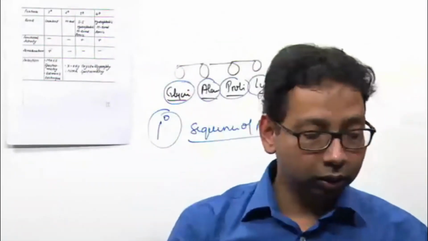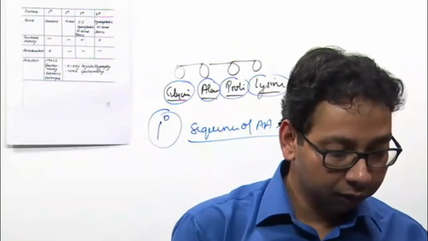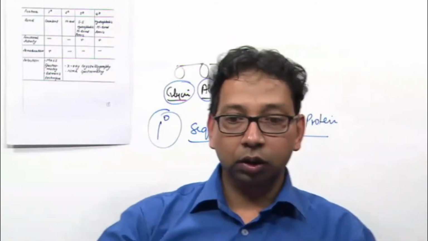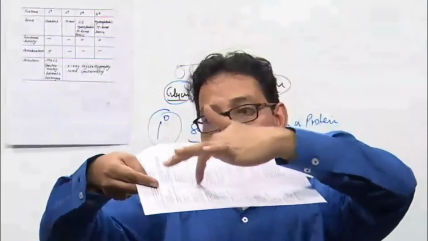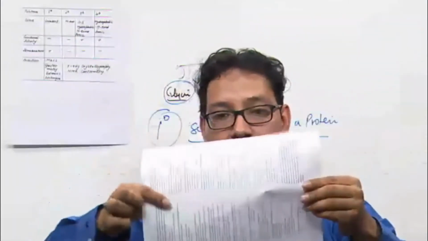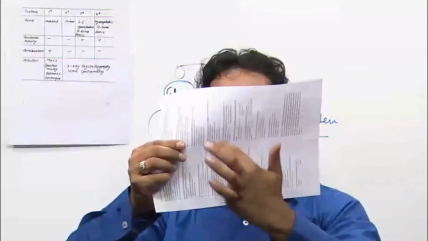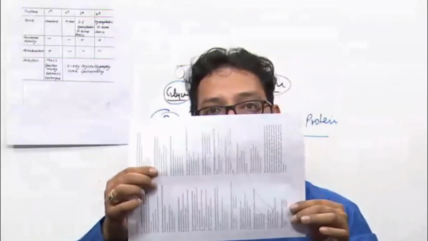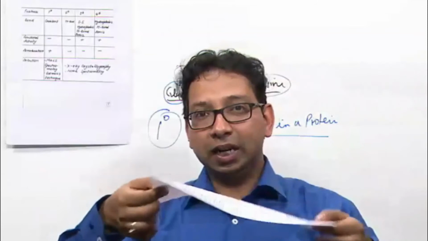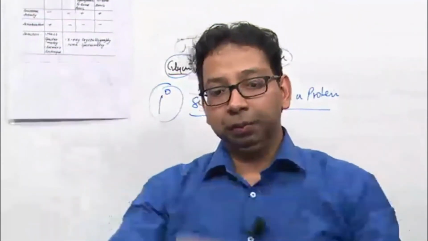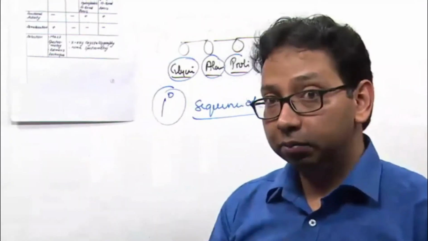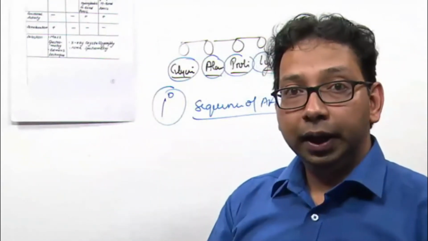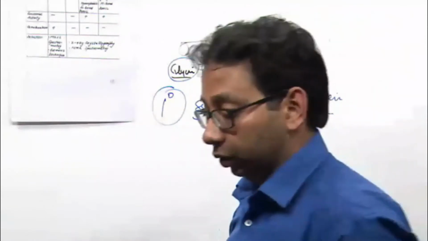It may fold itself in a plane, just like this, in a sheet-like structure, that is called beta pleated sheet. Meaning if the primary structure, the sequence of amino acids, folds, it acquires secondary structure.